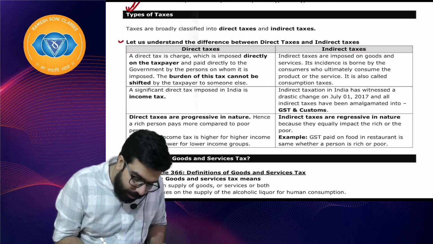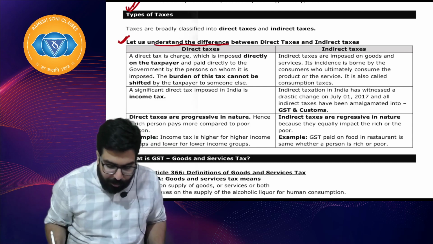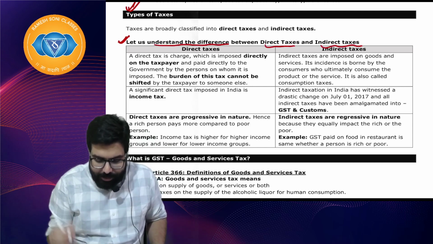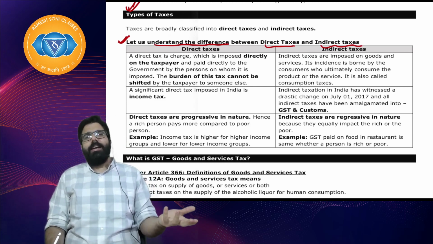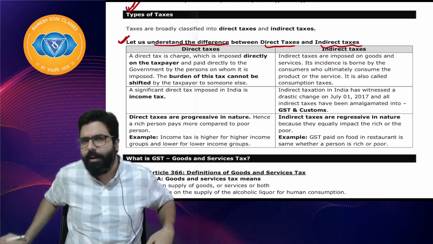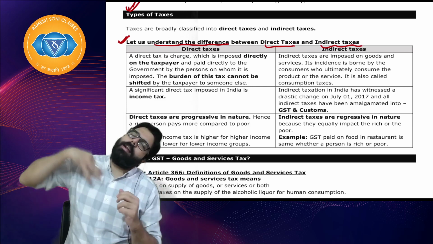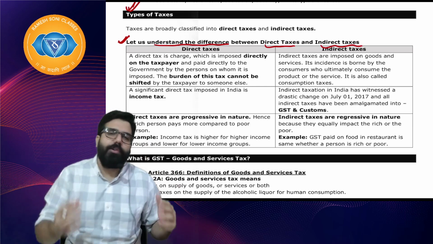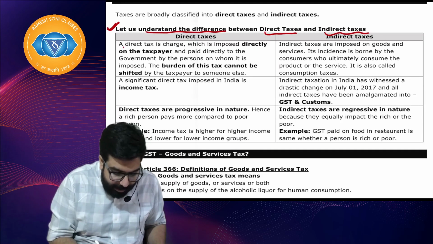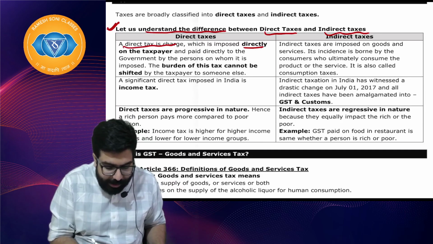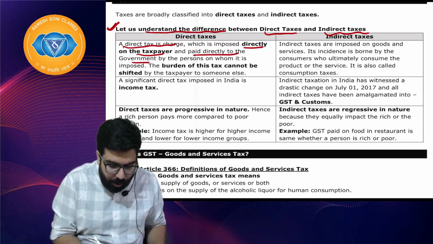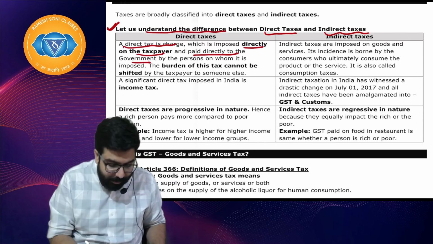Chalo. Let us understand the difference between direct tax and indirect tax. Sir, what is the difference between direct tax and indirect tax? You tell me, what do you think the difference is? You will say, sir, direct tax is directly imposed, indirect tax is indirectly imposed. Let's start understanding. A direct tax is a charge which is imposed directly on a taxpayer and paid to the government by the person on whom it is imposed.